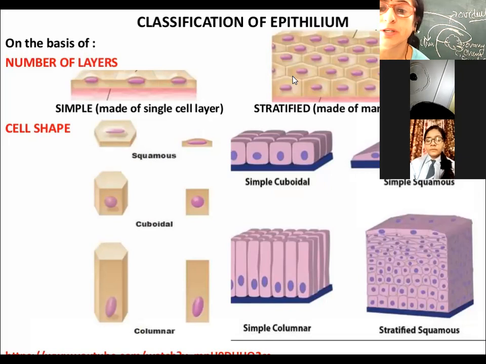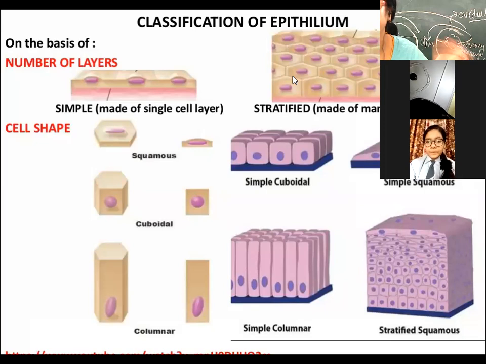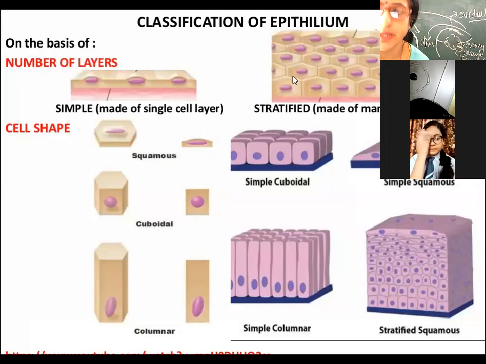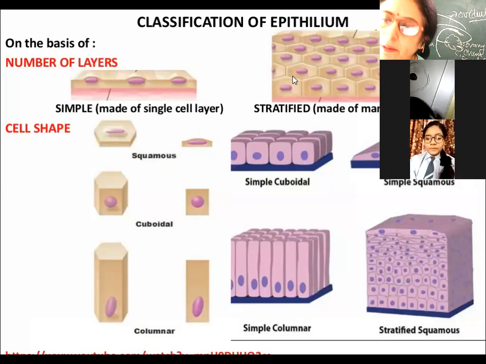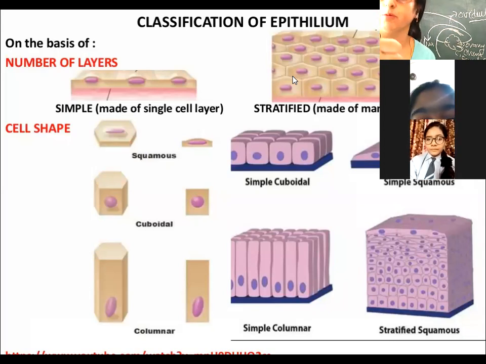So if the cells are present in a pillar-like structure, it is called columnar. They are present in different parts of the body, and their main function is to secrete, right? And also to absorb various substances, right? Is it okay? Just a moment, one more point.